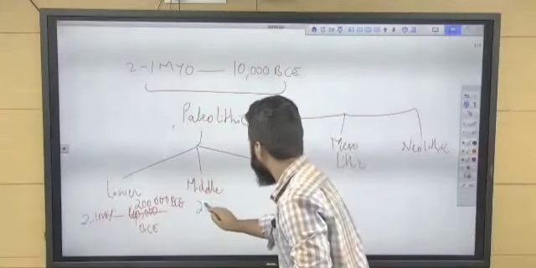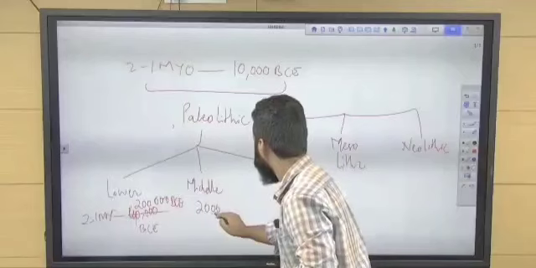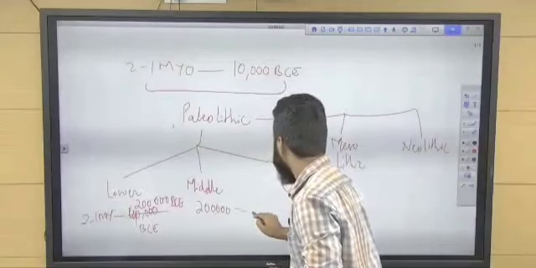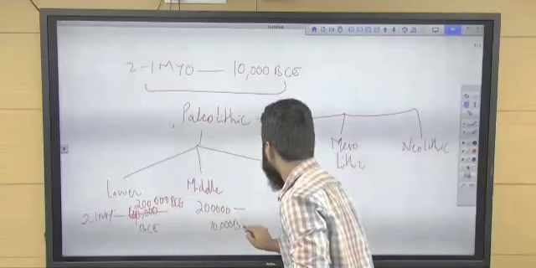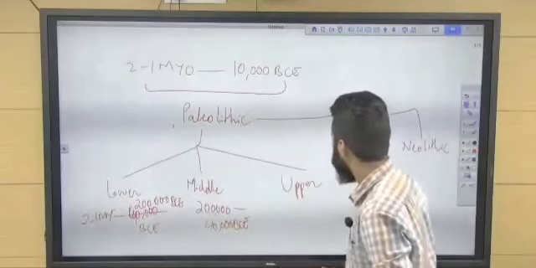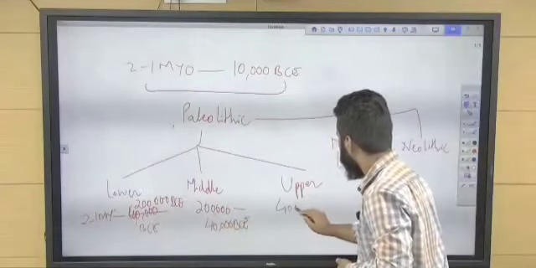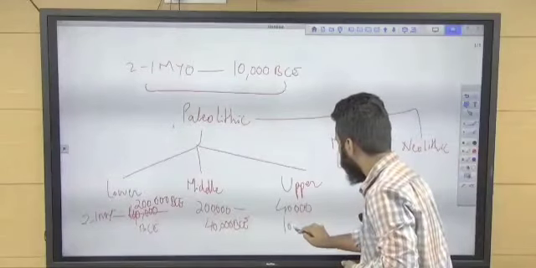Then middle will come from 2 lakh to 40,000. Then upper Paleolithic will come from 40,000 to 10,000.